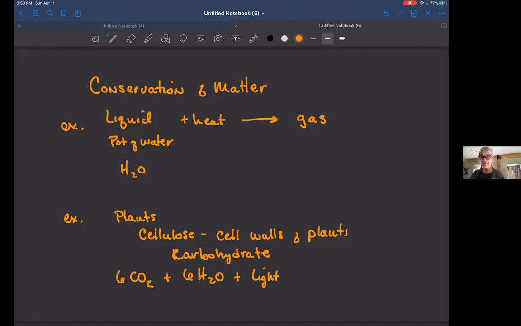And that is the energy that is going to allow us to form chemical bonds between the carbon. This is going to produce C6H12O6 plus